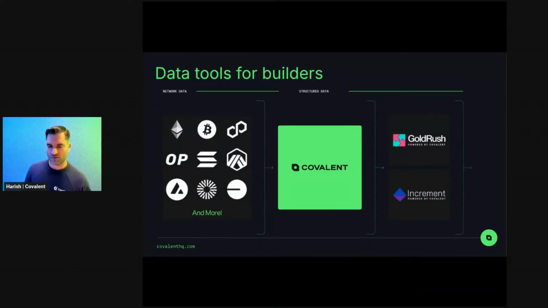And so what we've done is we've built out a suite of interfaces essentially on this robust and broad data set that can be used whether you're a developer or whether you're an analyst looking at charts and reports. And that's what the second tool increment, which we're not going to cover in this workshop, is about. But GoldRush is really the set of developer tools that can be used to leverage this extensive suite of on-chain data.